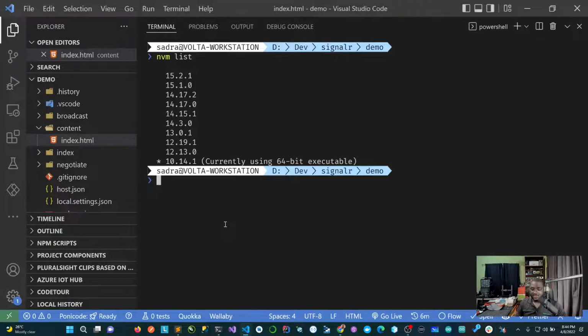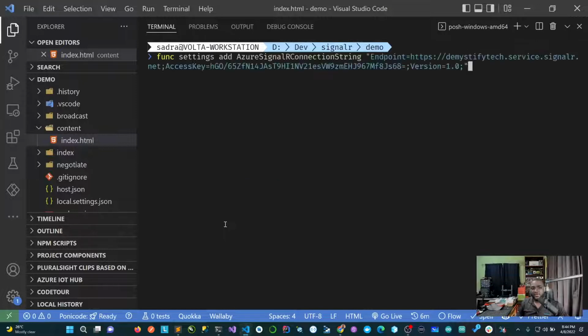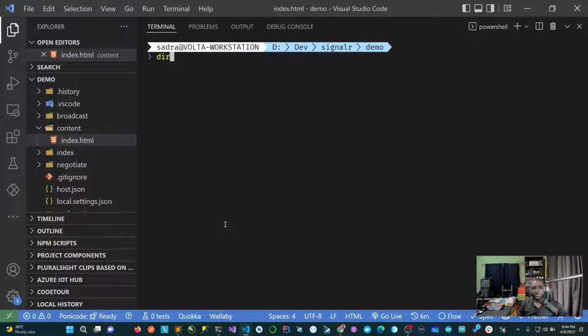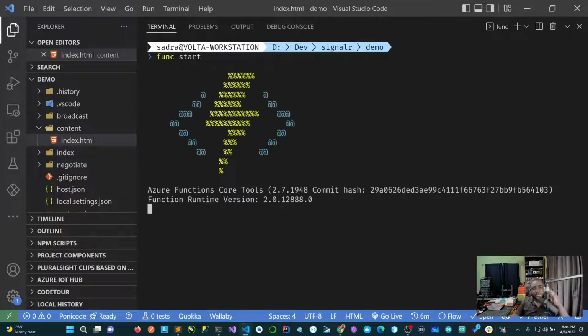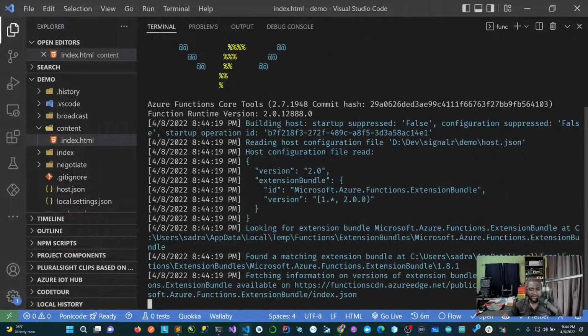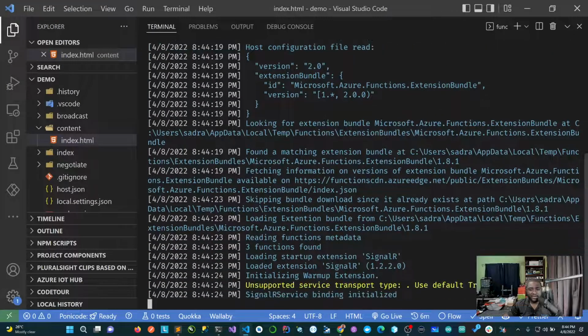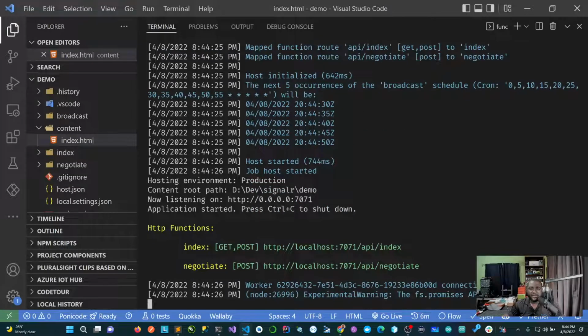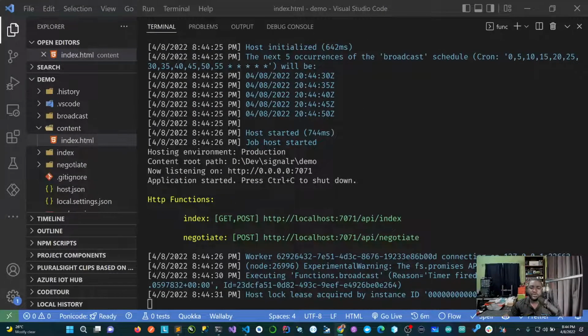Okay, once I've changed this, let's clear our screen and run the command again. func start. I just want to look up functions runtime 2 bundling. So it's going through that process again, and yeah, it's working. That's fine. So the index can be found here.